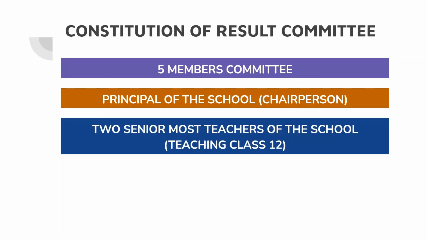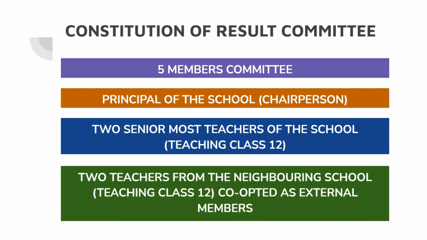Then the 2 senior most teachers of that school who are teaching class 12th will be taken into this committee for evaluation of these marks. And then 2 teachers will be from a neighboring school to cross check whether the school is doing fair calculations or not.